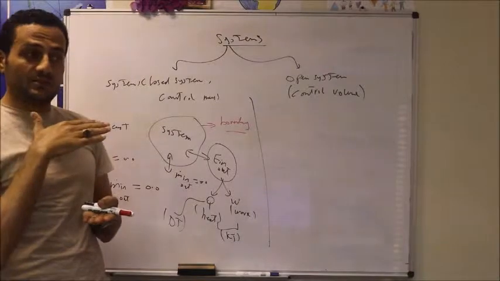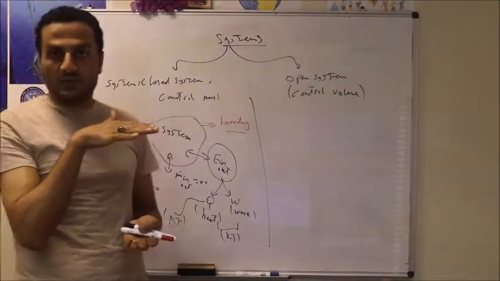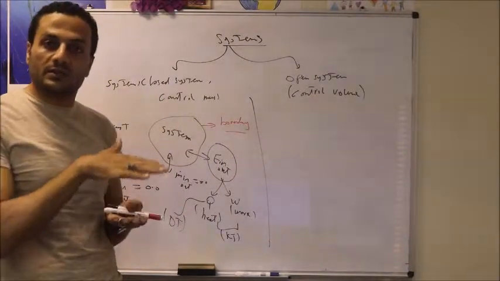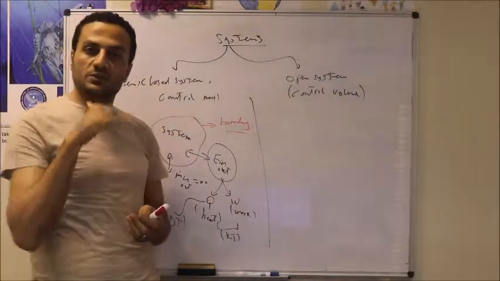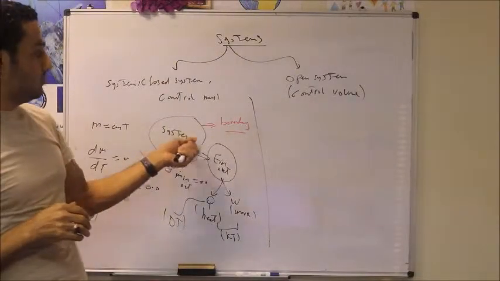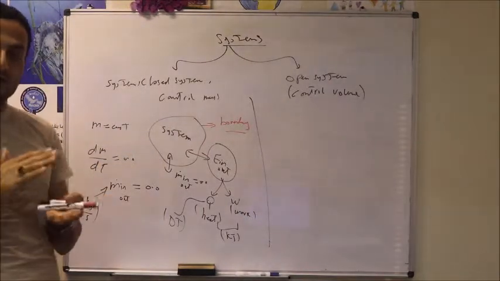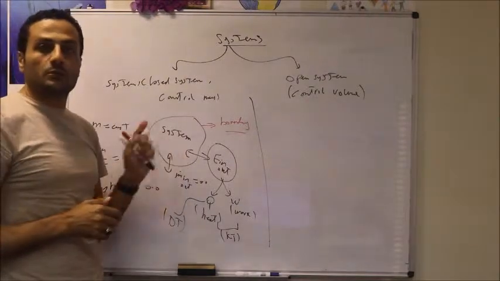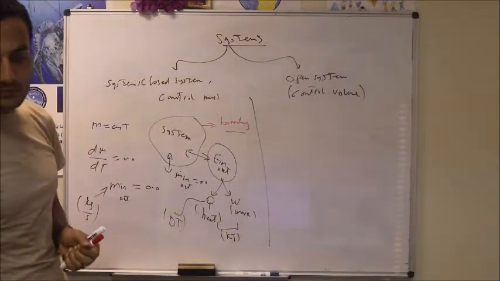But if this piston is not moving while adding the heat, the gas will try to expand, but it will not be able to expand. So this heat will result in a pressure rise within the system. If you look at this example, we have one moving boundary of the system, which is the piston. So the boundary of a closed system can be fixed or moving. However, we don't have mass transfer. So we can consider a gas inside a piston cylinder device as a closed system as long as we don't have mass transfer to the system.